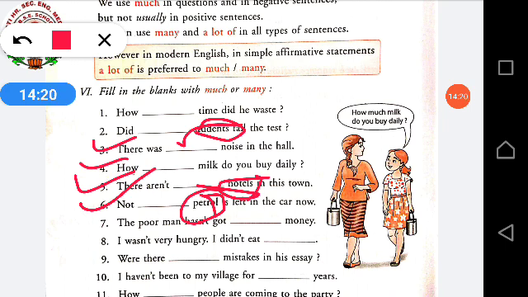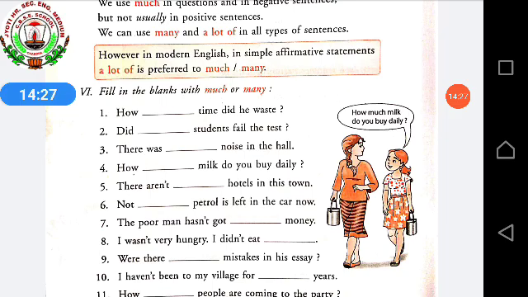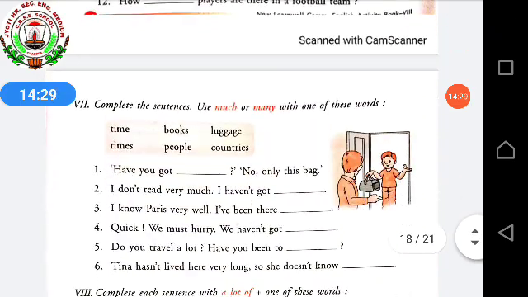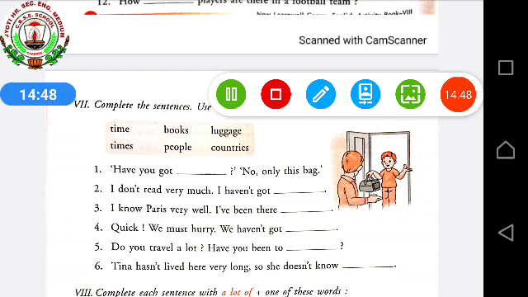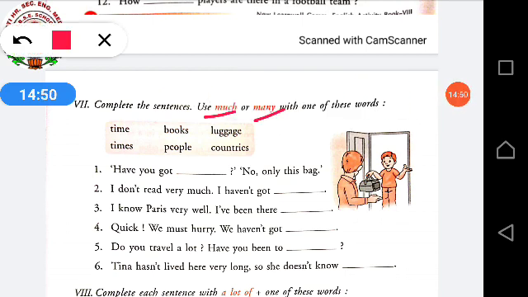The rest, 7, 8, 9, 10, 11, 12, you have to do by yourself. Okay? Next. Complete the sentence. Use much or many with one of these words. Already the words are given to you. Time, times, books, people, luggage, countries. All these words are already given. What you have to do? Using these words, either you will be using much or else many.